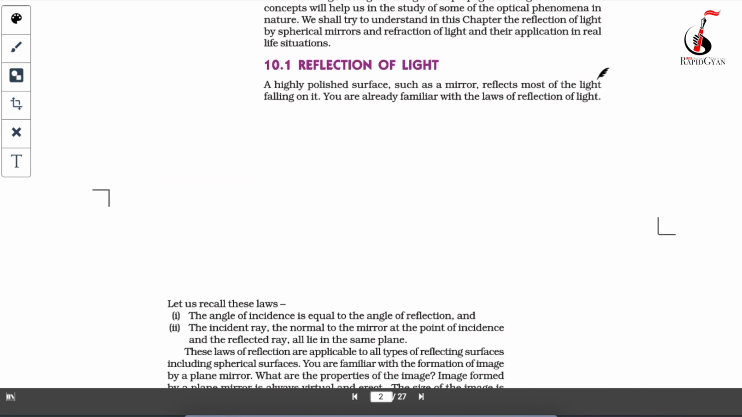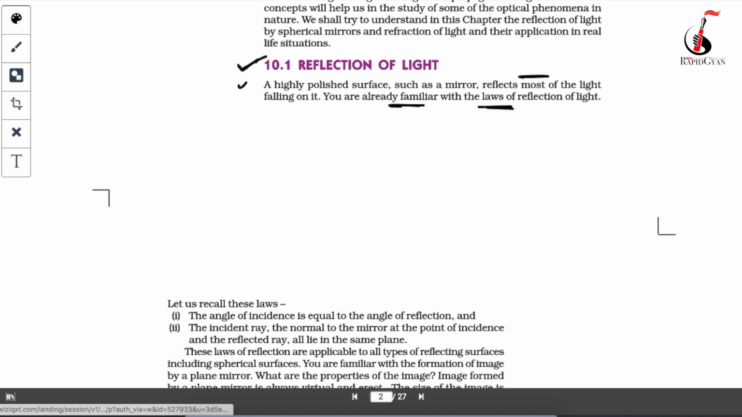Next we are going to start with reflection of light. So what is reflection of light? A highly polished surface, like the mirror you see in your daily life, reflects most of the light. Whatever light falls on the mirror will be reflected. And hope you guys are already familiar with the laws of reflection from the previous classes.